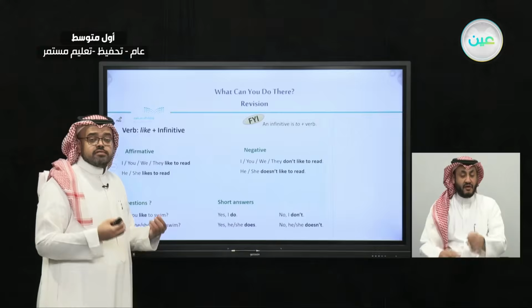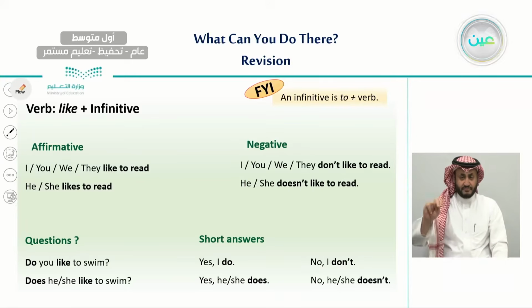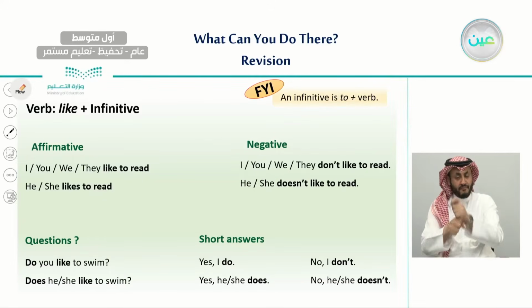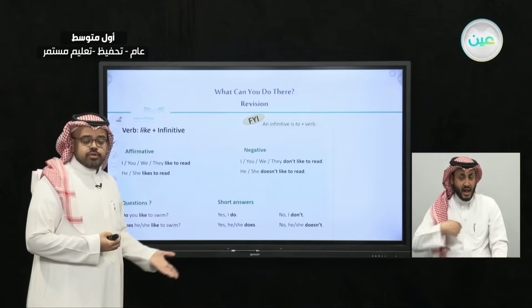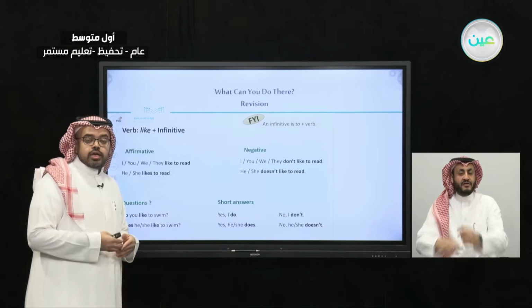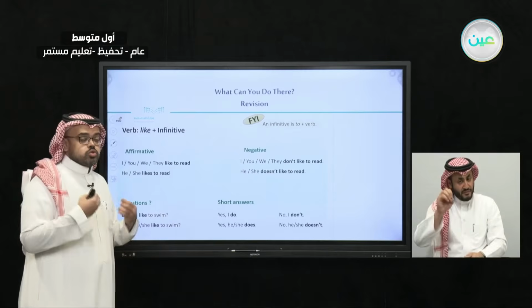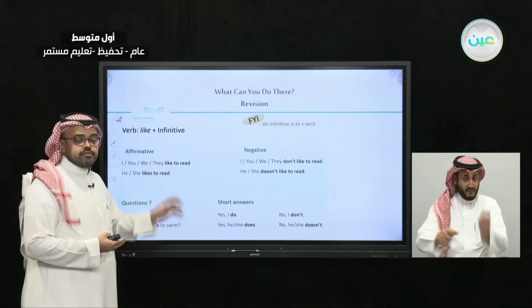Also, the other part of our grammar rule in last lesson, we talked about the verb plus infinitive. What do we mean by infinitive? It is to plus a verb. And we said that we use like plus infinitive to express the things that we like. For example, I like to travel. I like to speak English. I like to play football. So to express the things that you like, you should use verb plus infinitive.